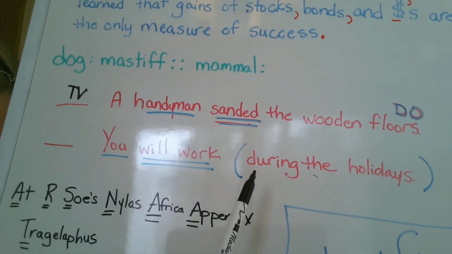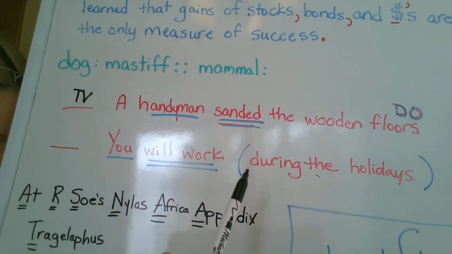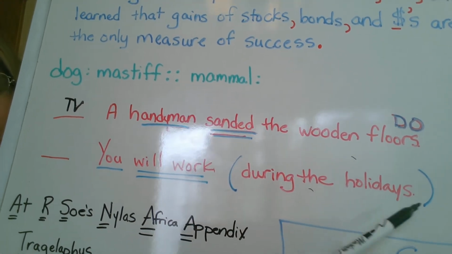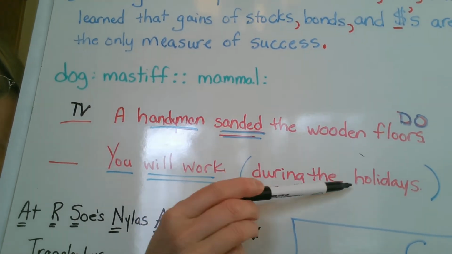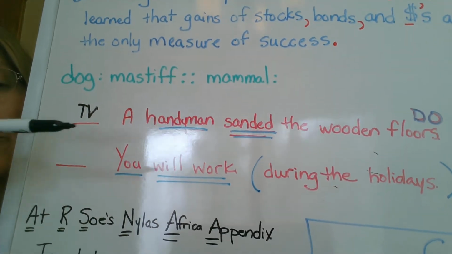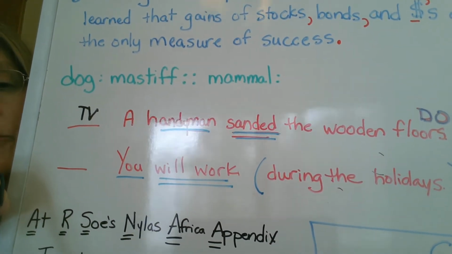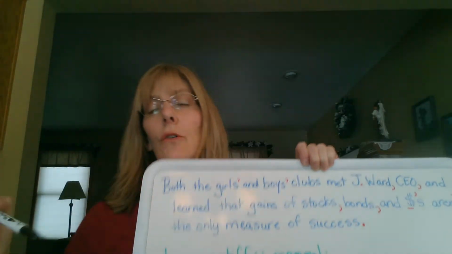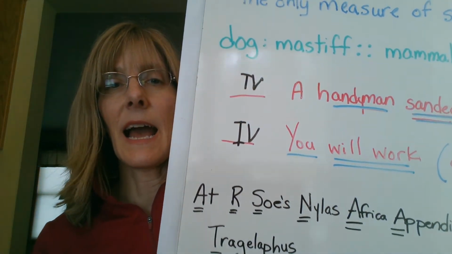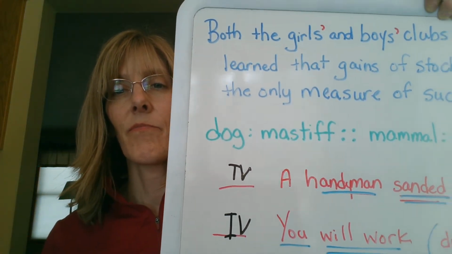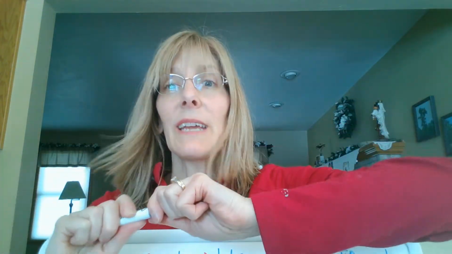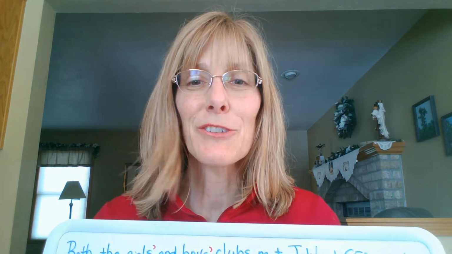During the holidays, during is a preposition, and so remember it's a good idea to mark off your prepositional phrases. Then we can see there is no direct object. If there's no direct object, then we know that what we're dealing with is an intransitive verb, an IV. All right, hopefully that makes good sense to you. Next thing you have to do is combine 3 sentences into one. I look forward to seeing what you come up with.